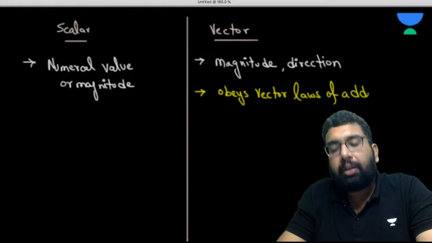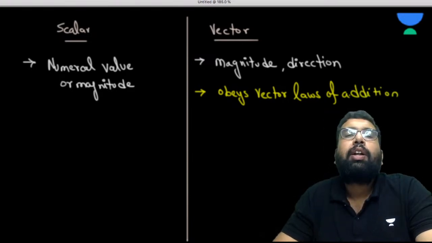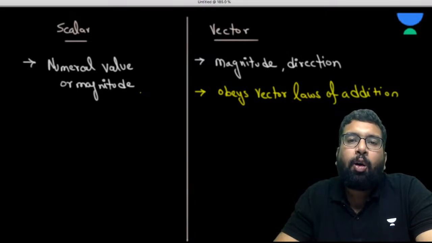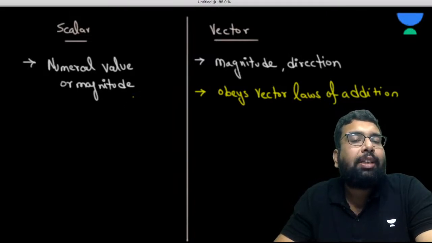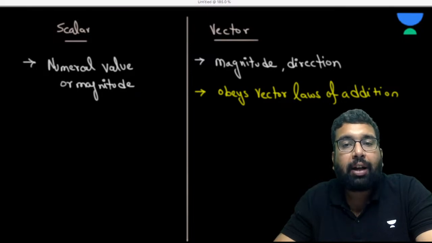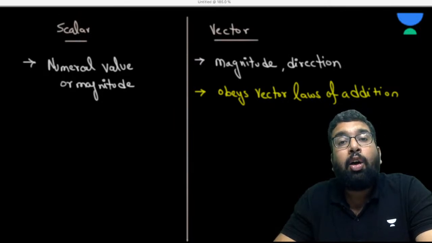So what are the vector laws of addition? They are the triangle law, the parallelogram law, and the polygon law. These laws of addition are necessary for any quantity to be called a vector.